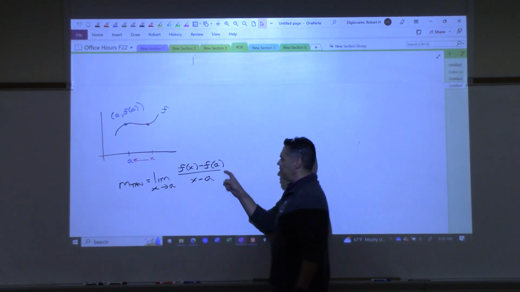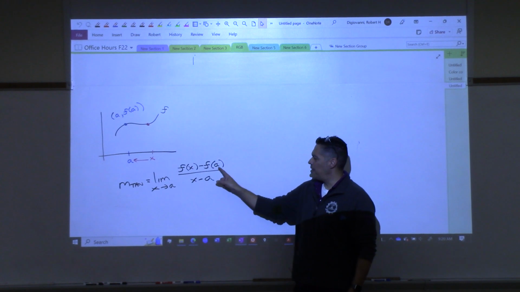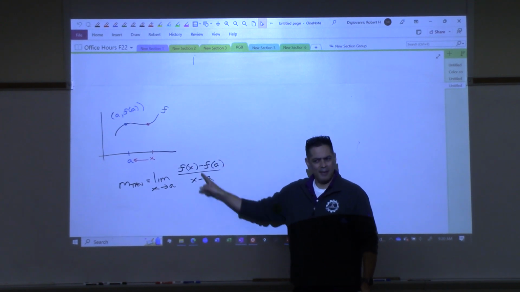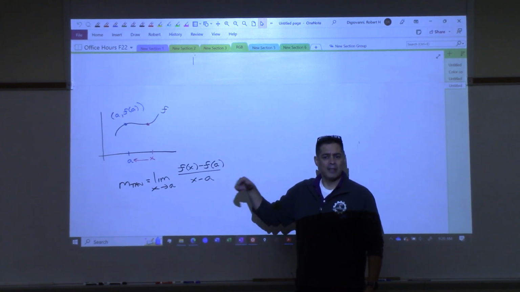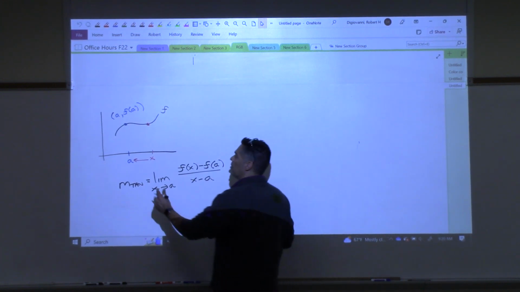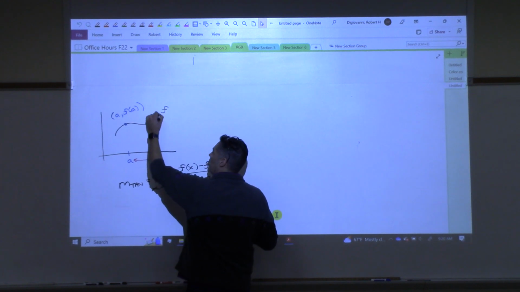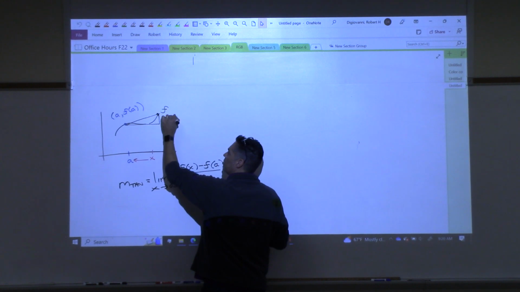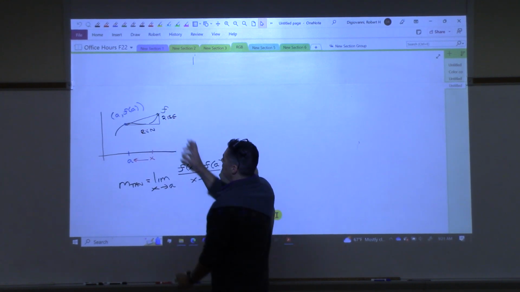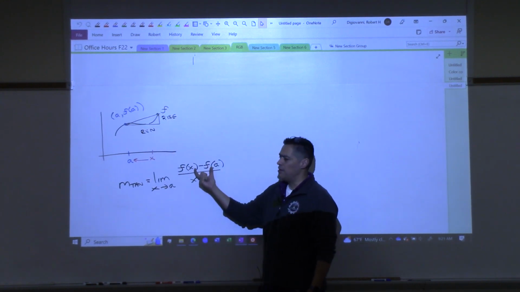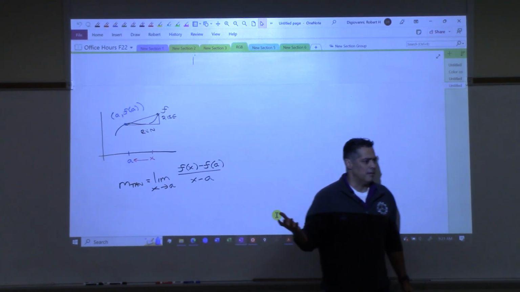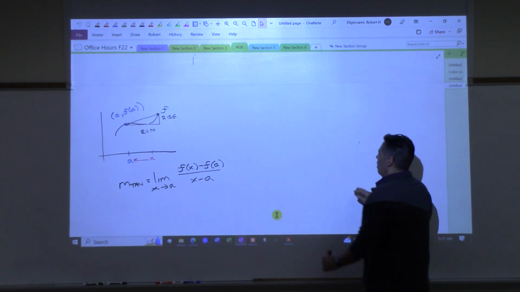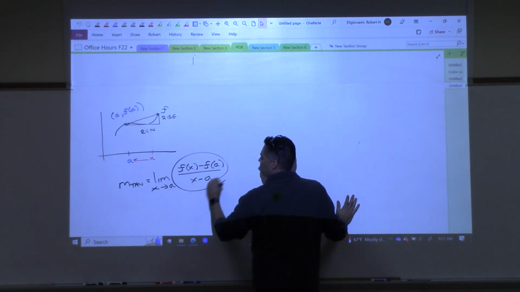And then what we did is we calculated this. Do y'all remember where this part of the formula came from? f of x minus f of a over x minus a. Do y'all remember what that came from or no? The slope. That's rise over run. So basically, let me move this point over. If I were to draw a little triangle here, I did this on Zoom, we call this the rise and this the run. The rise is the difference in the y coordinates, and the run is the difference in the x coordinates. So that's what we did, right? All right, so this right here is rise over run.